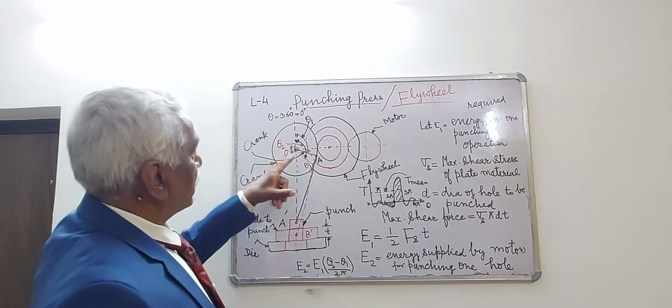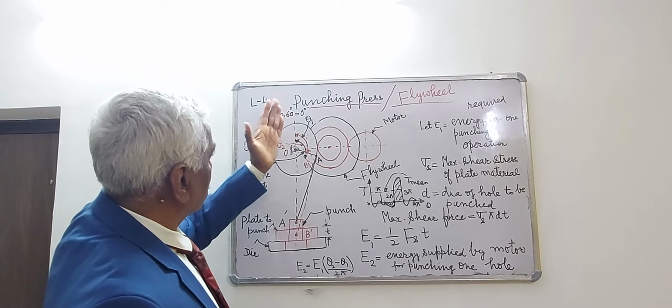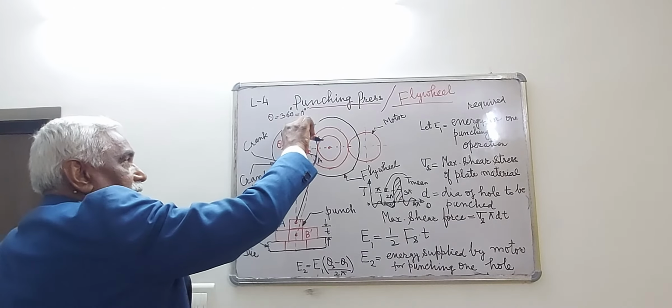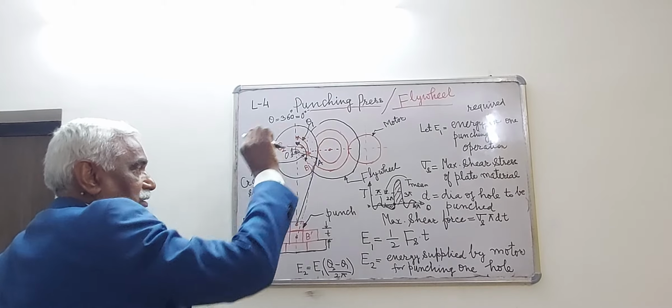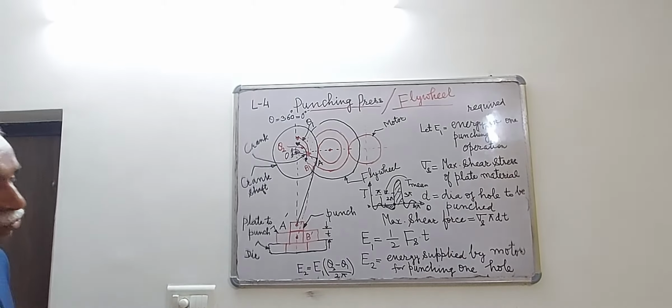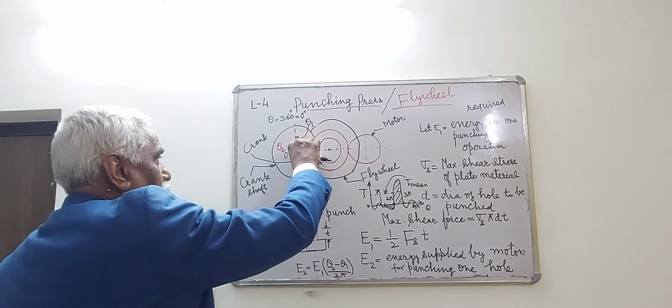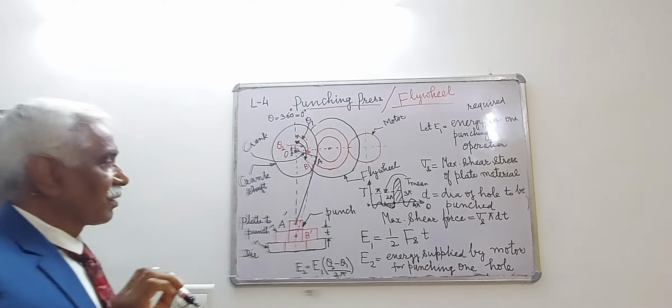The angle made by OA with the vertical line is theta 1. You see in the figure, it is theta 1. It is the initial position, theta 1, or you can say the crank rotates from vertical position to OA position by angle theta 1.